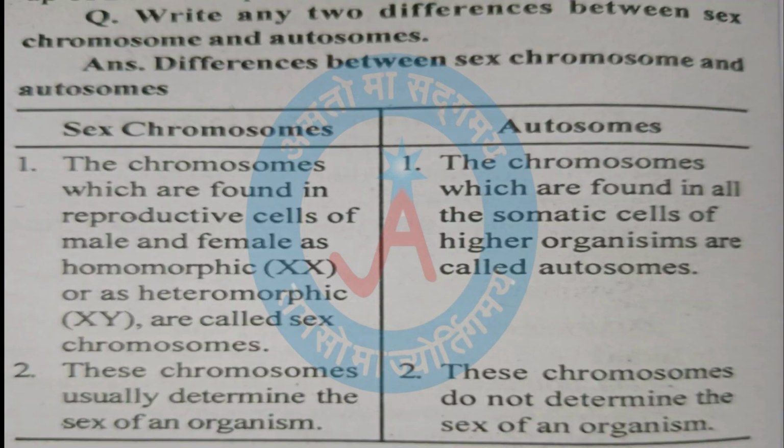Write any two differences between sex chromosome and autosome. Sex chromosome, first point. The chromosomes which are found in reproductive cells of male and female as homomorphic or heteromorphic are called sex chromosomes. Autosomes, first point. The chromosomes which are found in all somatic cells of higher organisms are called autosomes. Sex chromosomes, second point. These chromosomes usually determine the sex of an organism. Autosomes, second point. These chromosomes do not determine the sex of an organism.